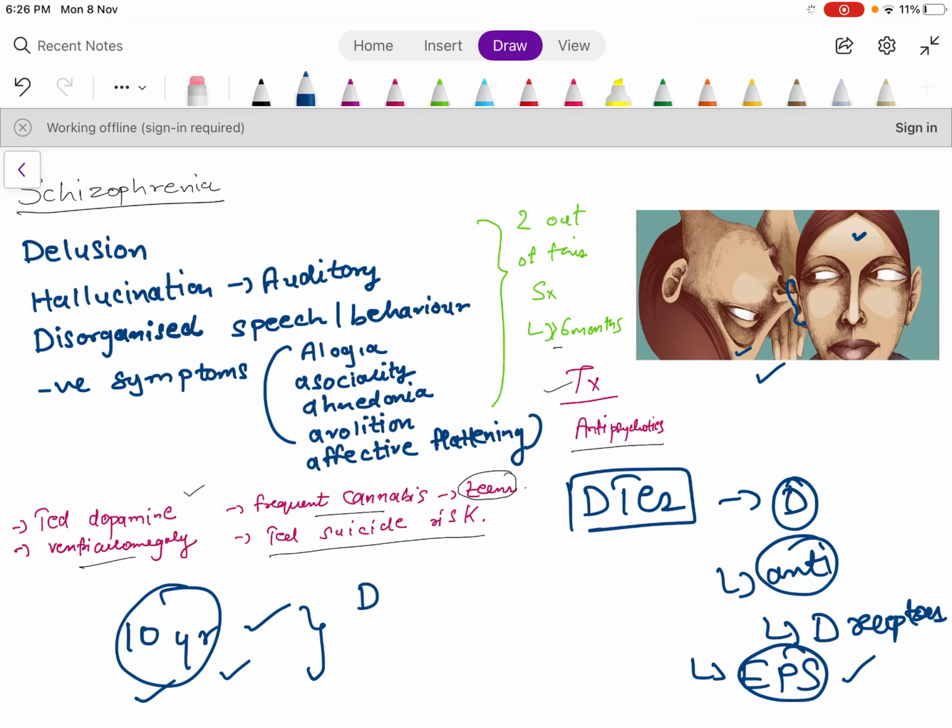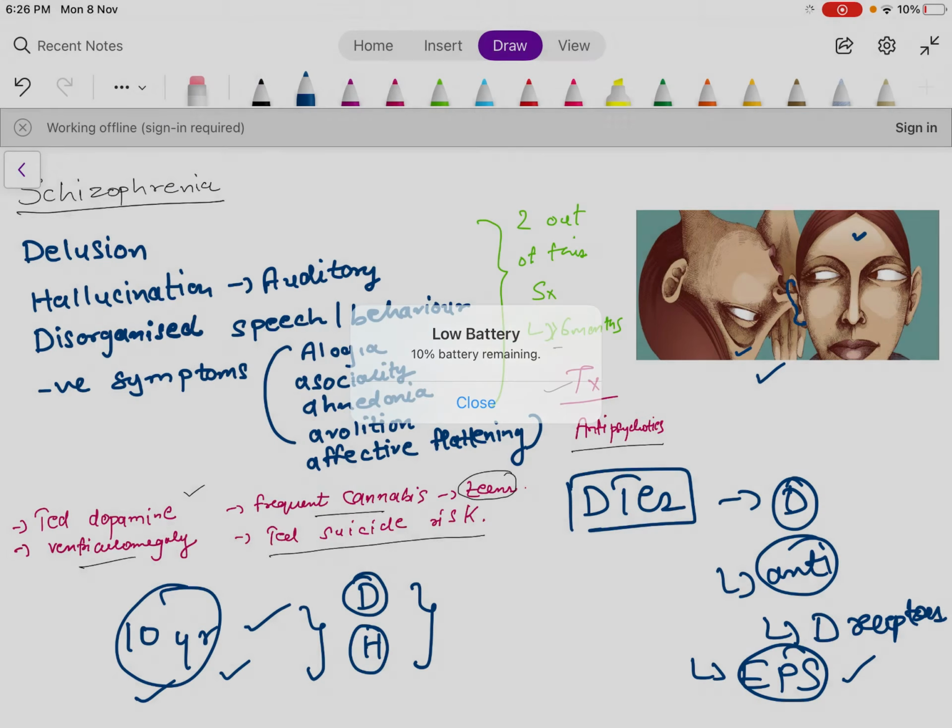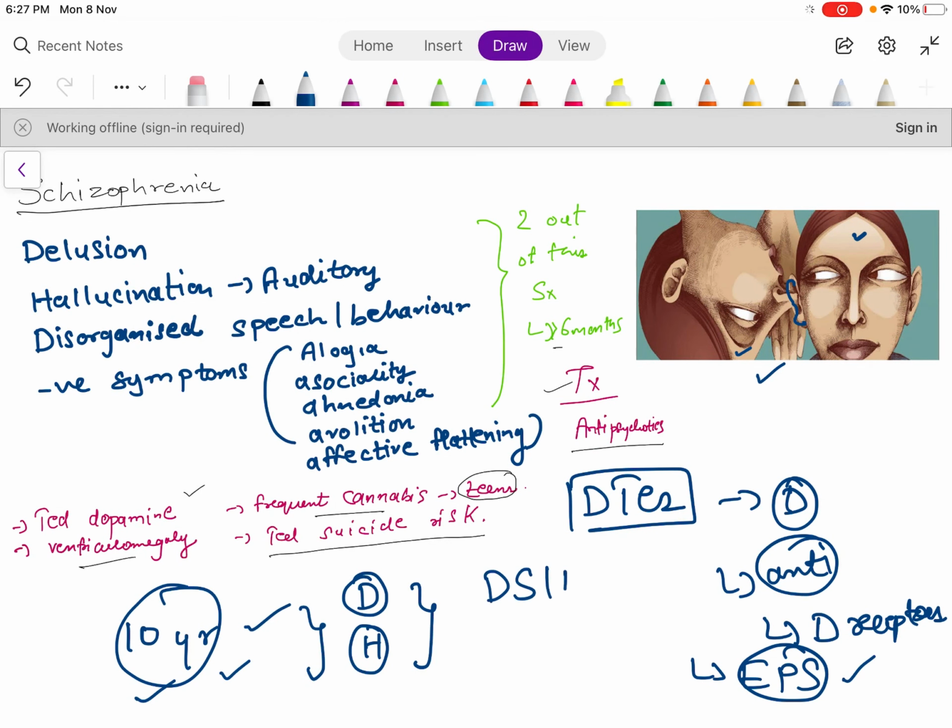So the patient is having delusions, patient is having hallucinations, and he is having disorganized speech and behavior. When we talked with him, he was not organized in his speech, and what we ask and what he says is very much contradictory. So he was also having this disorganized speech and behavior. And many a times the negative symptoms also occur in the patients.